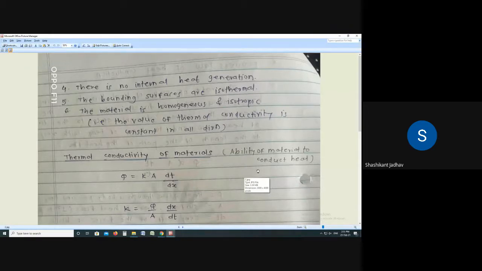Fourth assumption, write down: there is no internal heat generation. What is the meaning of this? Suppose we are considering one component. In that component there is no internal heat generation.